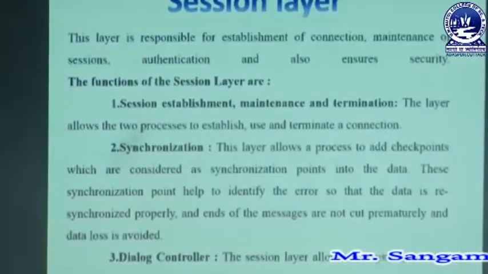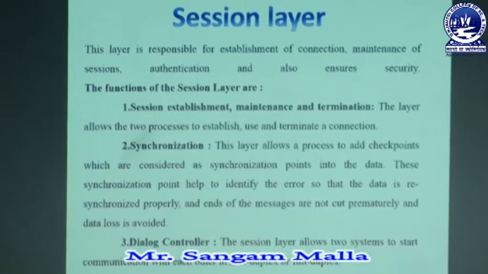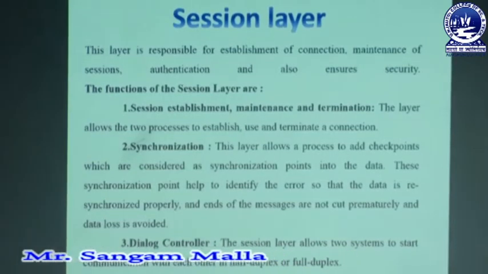So what are the functions of the session layer? The first function of the session layer is session establishment, maintenance, and termination. That means the session layer is fully dependent on the transport layer. So when the transport layer gets activated, the session layer is also activated. The session layer will track the amount of data transferred and the time of data transfer.